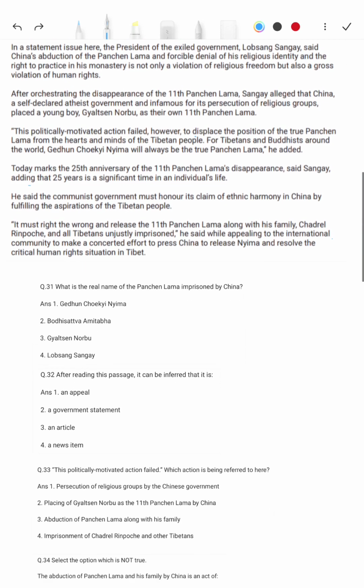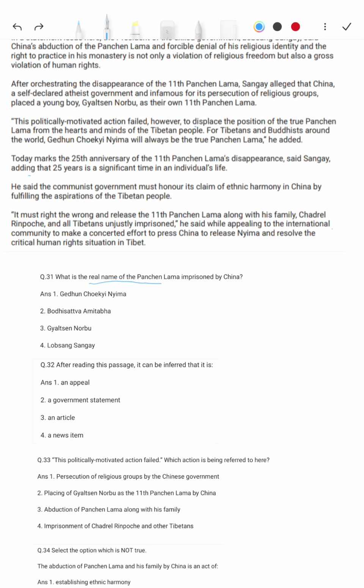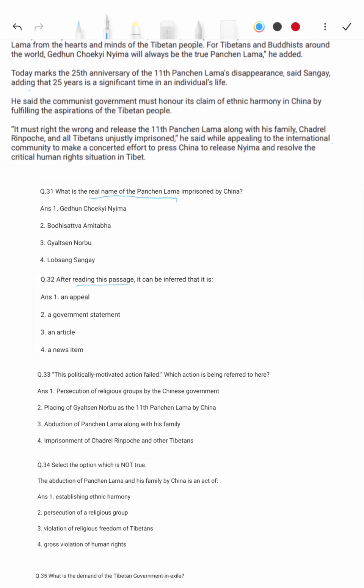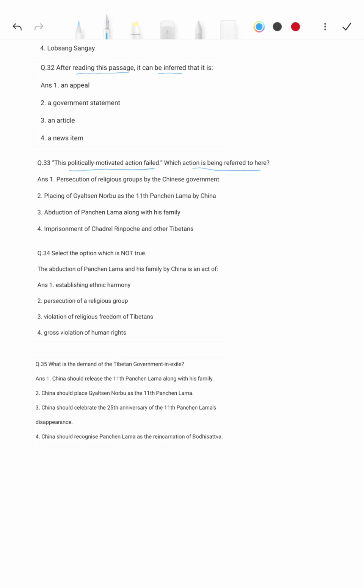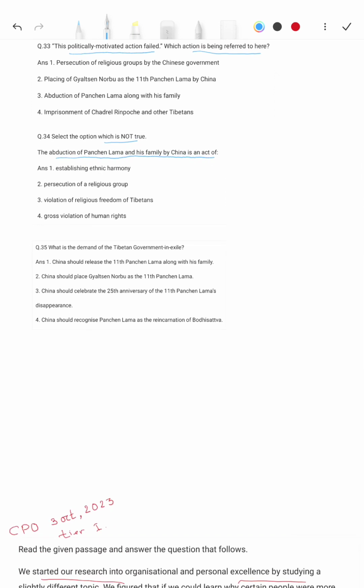That is question number 31. What is the real name of Panchen Lama imprisoned by China? Then, after reading this passage, it can be inferred. Then question number 33: politically motivated action failed. Which action has been referred to here? Then question number 34, which is not true? That is, abduction of Panchen Lama and his family by China is an act of. Then question number 35, what is the demand of Tibetan government in exile?